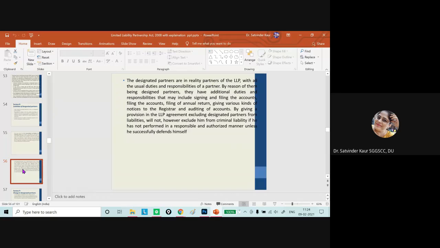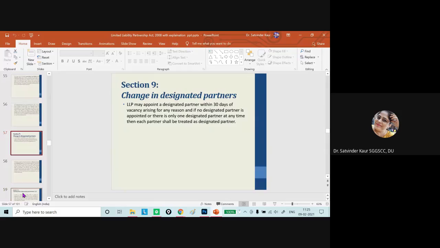Then we talk about that if there is, by reason of being designated partners, they have additional duties and responsibilities that may include signing, filling up of accounts, filing of annual return, or any kind of notices to the registrar, auditing of accounts if required, or any other liability if it is to be met, responsibilities to be fulfilled. This will be done by the designated partners itself.